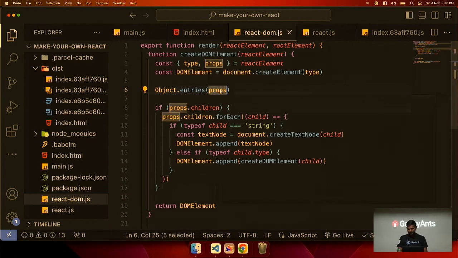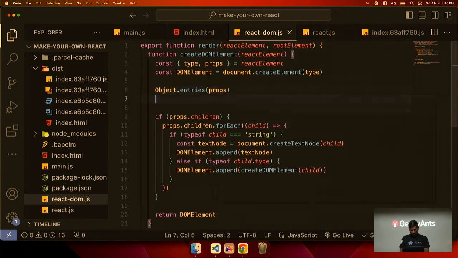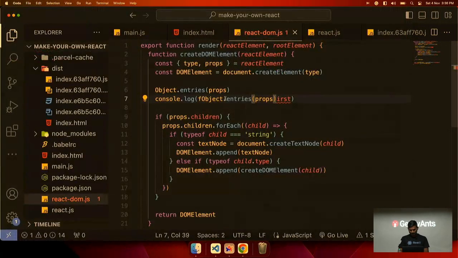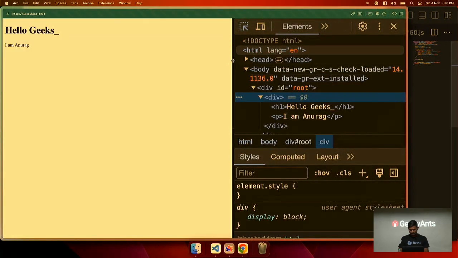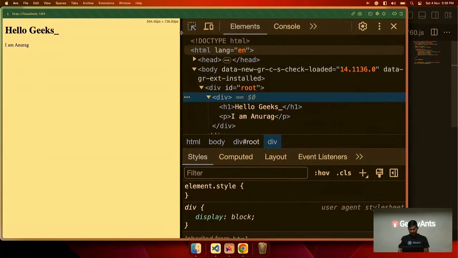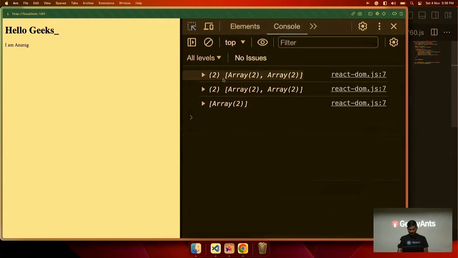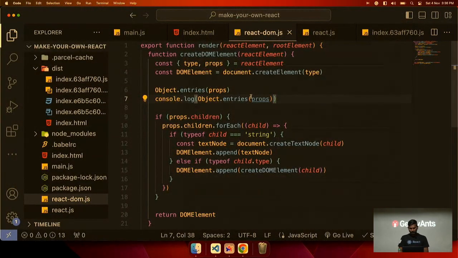Object.entries. Okay, let me console log this. Console log this Object.entries. Yes, this is good.